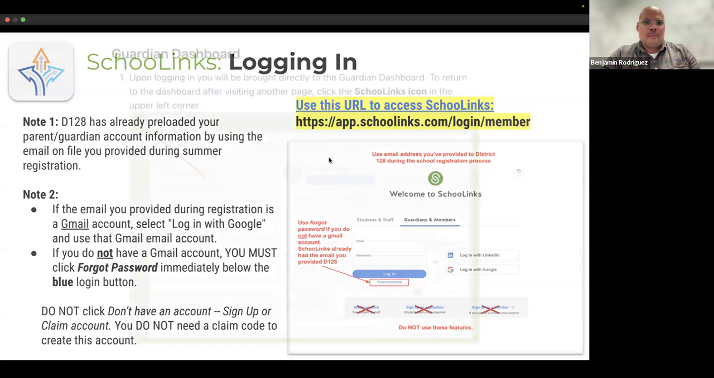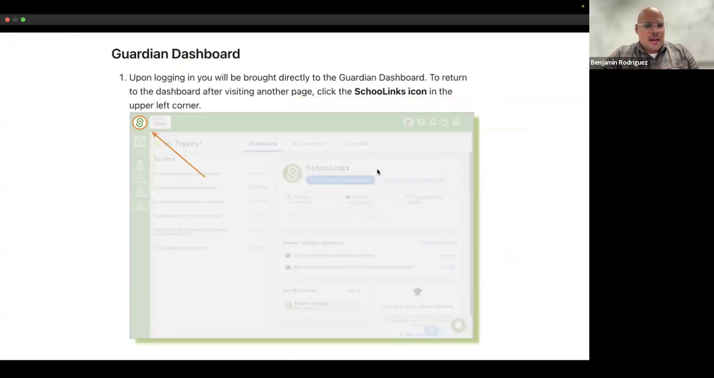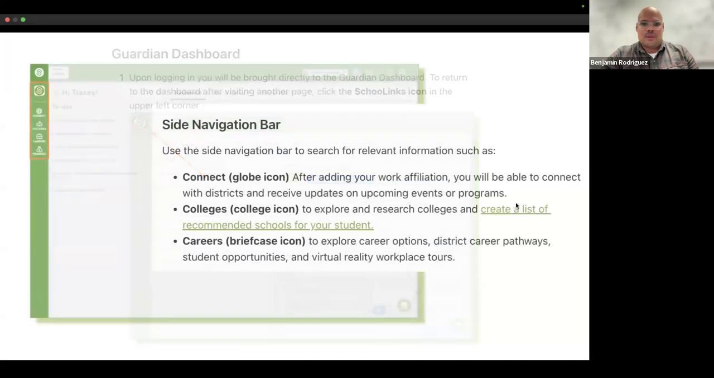So that's logging in. When you log in for the first time, you will see your Guardian dashboard. If you ever get lost or start clicking around in there and you're wondering how to get back to home base, you can click on the SchooLinks icon right in the top left corner to get back to that home page for SchooLinks. And that applies to you as well as if you're looking at your student's profile.